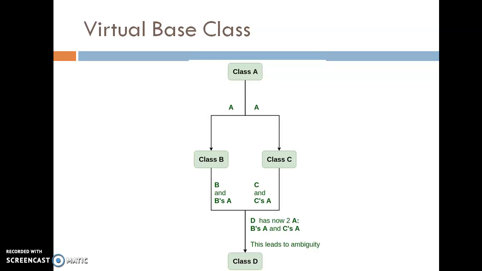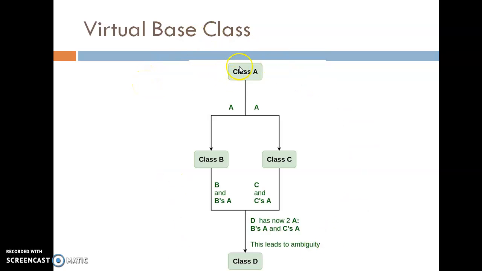Virtual base class. Now see here, this is an example of hybrid inheritance. Here there is one class A, and two classes B and C that are derived from class A. That means this is an example of hierarchical inheritance. From class B and class C, the next class D is going to derive. So this is an example of multiple inheritance. So here there is a combination of two types of inheritance, hierarchical and multiple, and that's why this is known as hybrid inheritance.